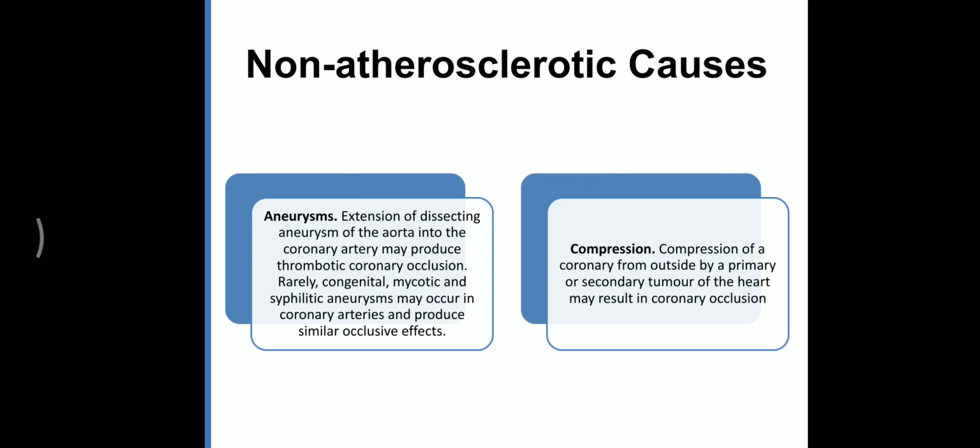Compression: in case of a tumor, benign or malignant, whatever it is, it causes compression of the coronary artery from the outside. That causes obstruction or coronary occlusion, which may develop into myocardial infarction.